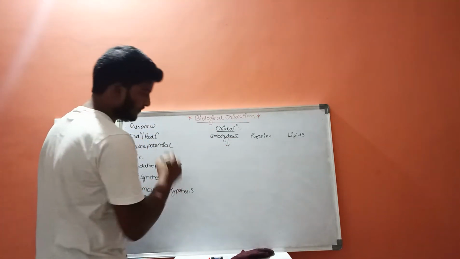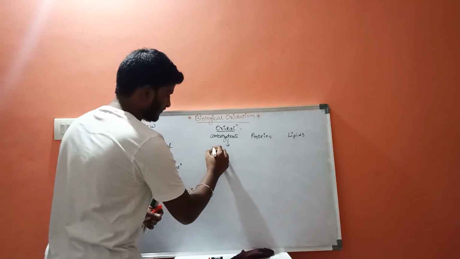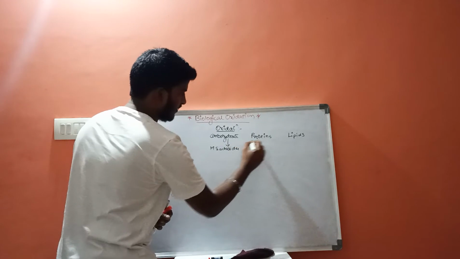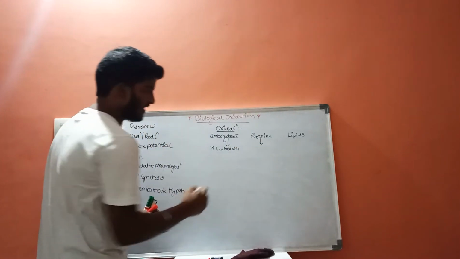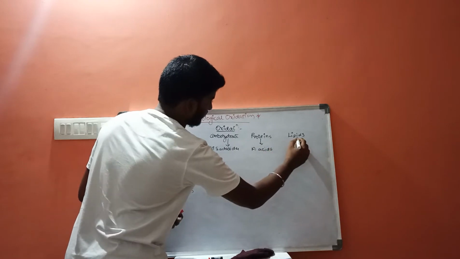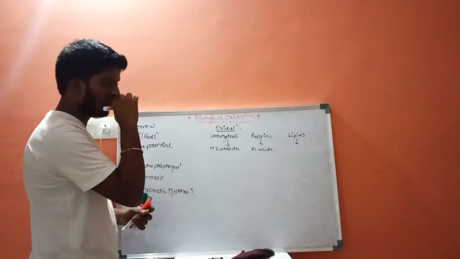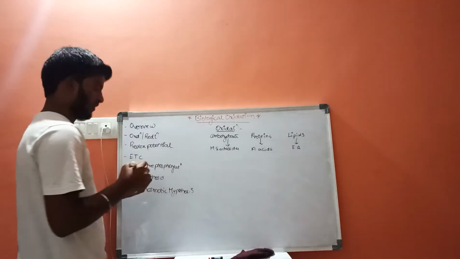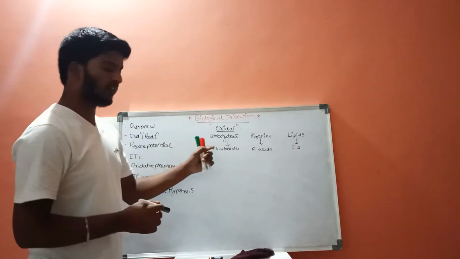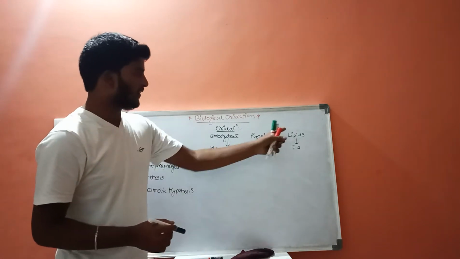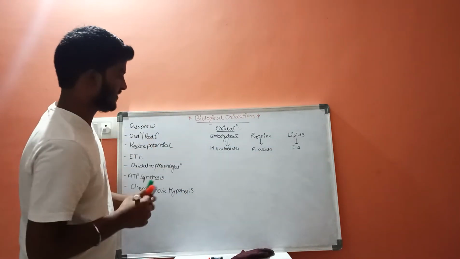Carbohydrates are converted into monosaccharides, proteins are converted into amino acids, and lipids are converted into fatty acids.